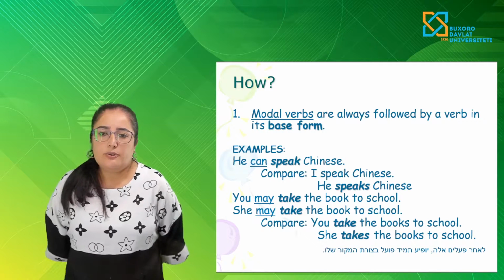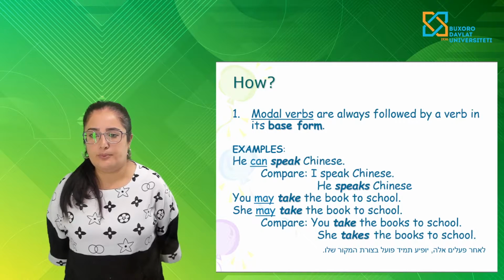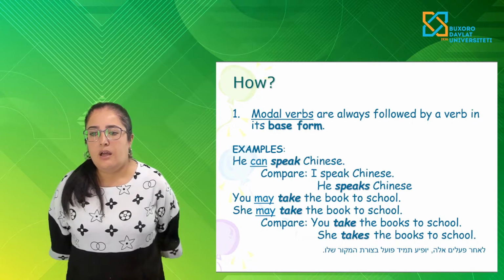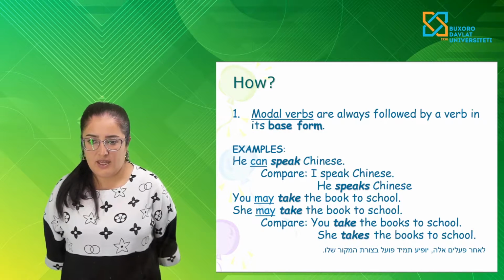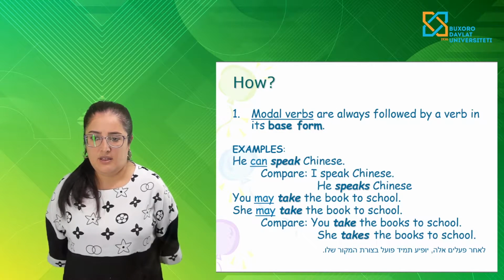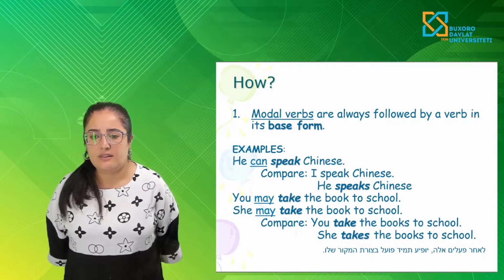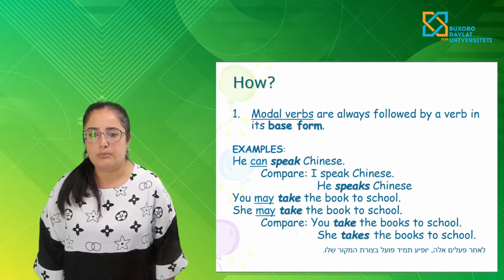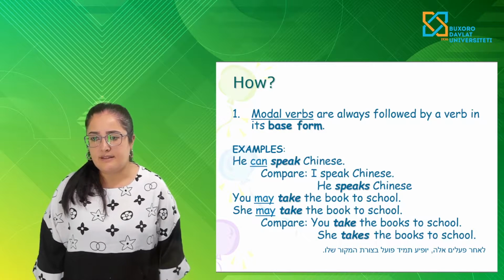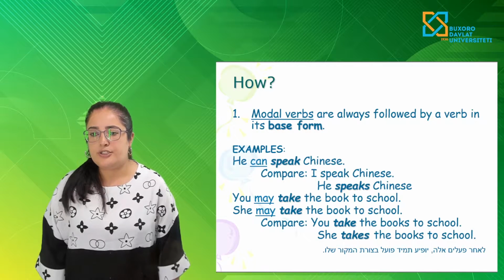How? Modal verbs are always followed by a verb in its base form. For example, he can speak Chinese. Compare: I speak Chinese and he speaks Chinese. I speak and he speaks. There are no modal verbs in these sentences. The next sentence: you may take the book to the school. She may take the book to the school.